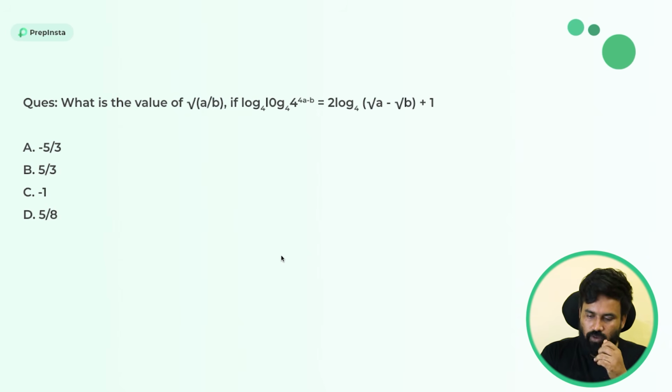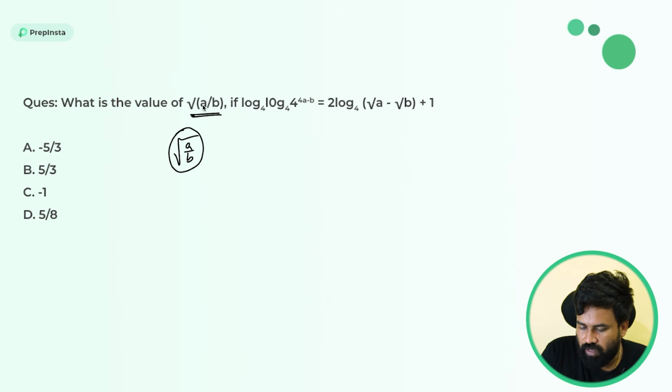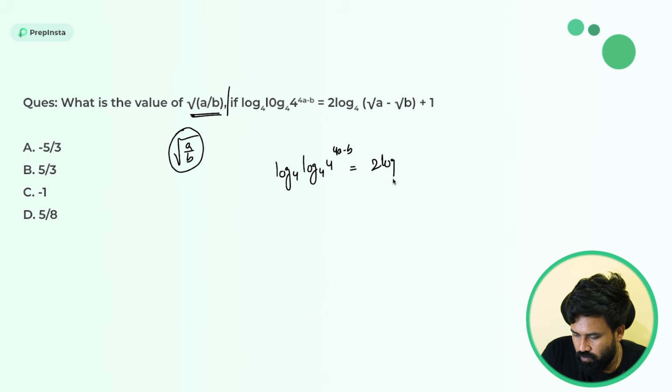Just look into the next question, which is based on pure maths related to logs. Take a pause and try to do it on your own. Next I will explain. Just look at the question here. What is the value of root a by b? So you need to find this value. Let's find out. If log base 4 of (4 power 4a minus b) is equal to 2 log base 4 of (root a minus root b) plus 1.